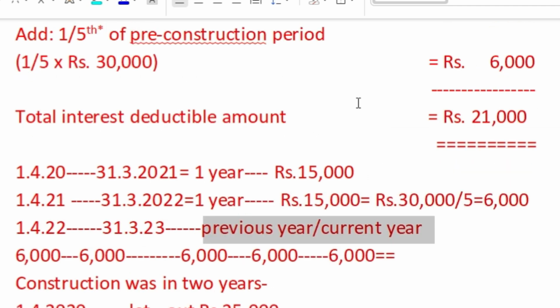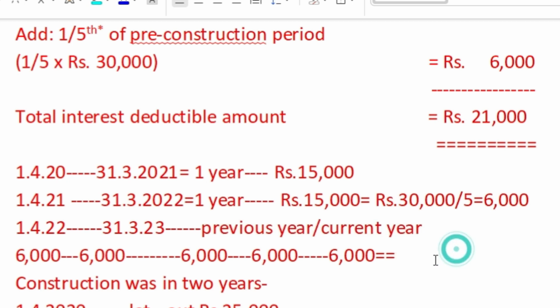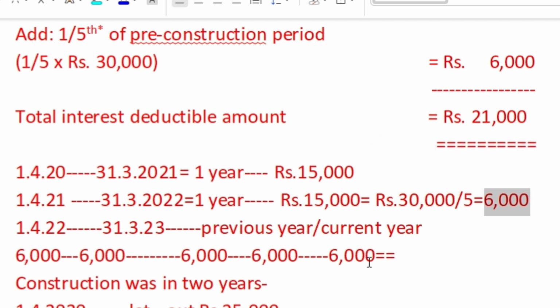Okay, and this amount is 15,000, and the pre-construction period interest amount is your 30,000, and it will be eligible for deduction in 5 equal installments each year. So 6,000 this year, and the remaining 4 installments in the next 4 years, that is 23-24, 24-25, 25-26, 26-27.